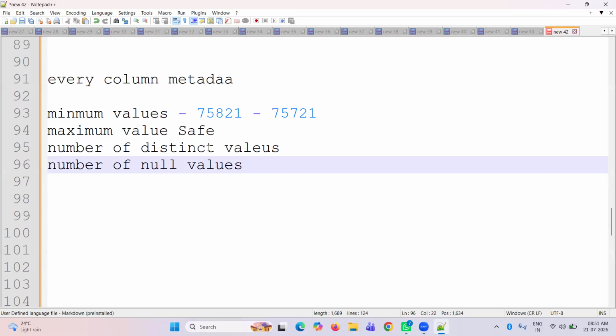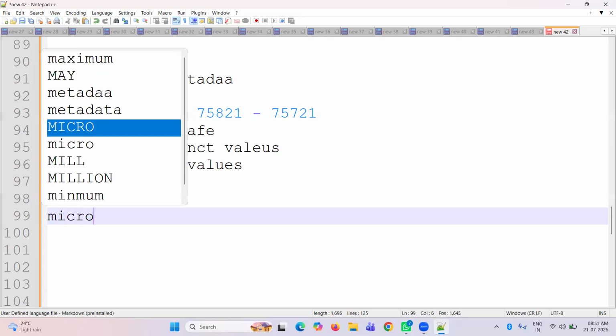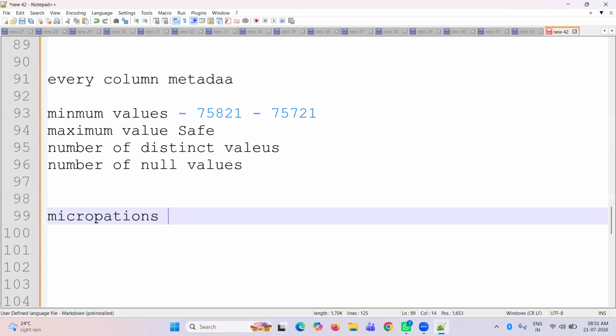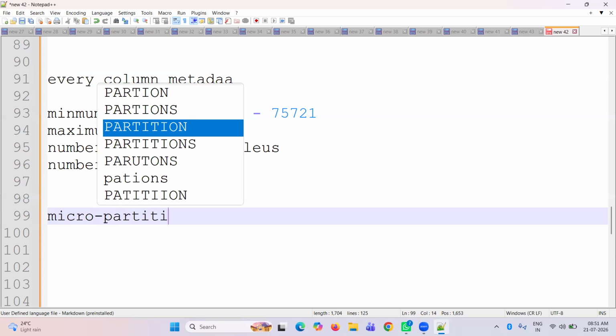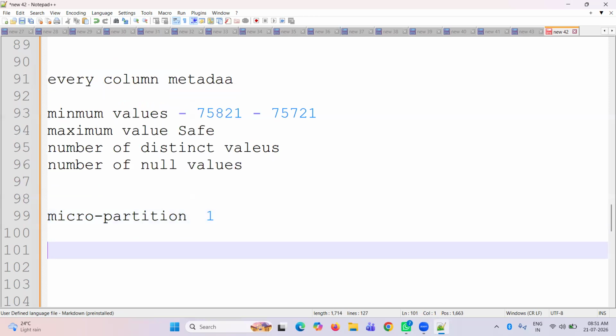Think of one example. We have partition one, with columns, and this is the min and this is the max.